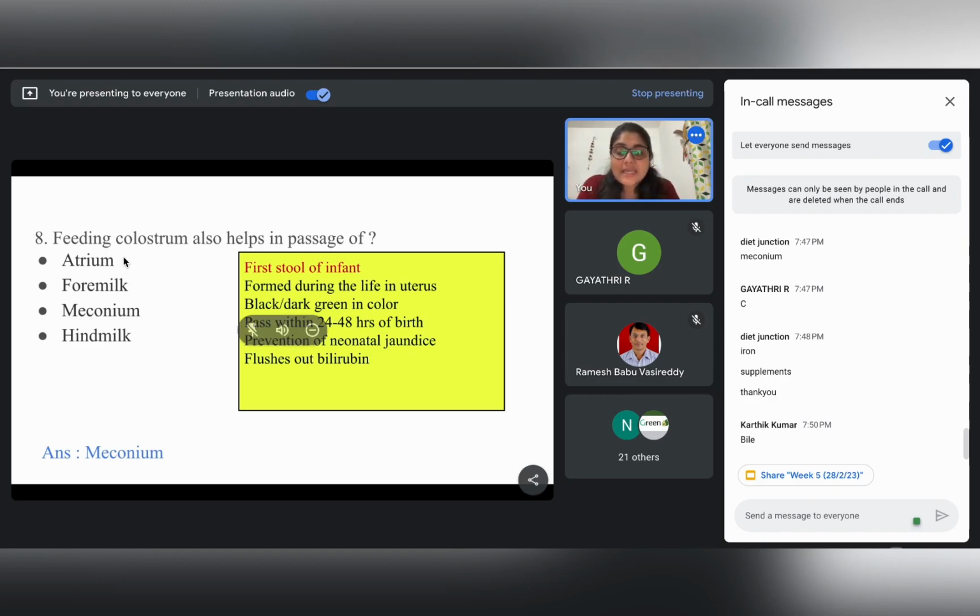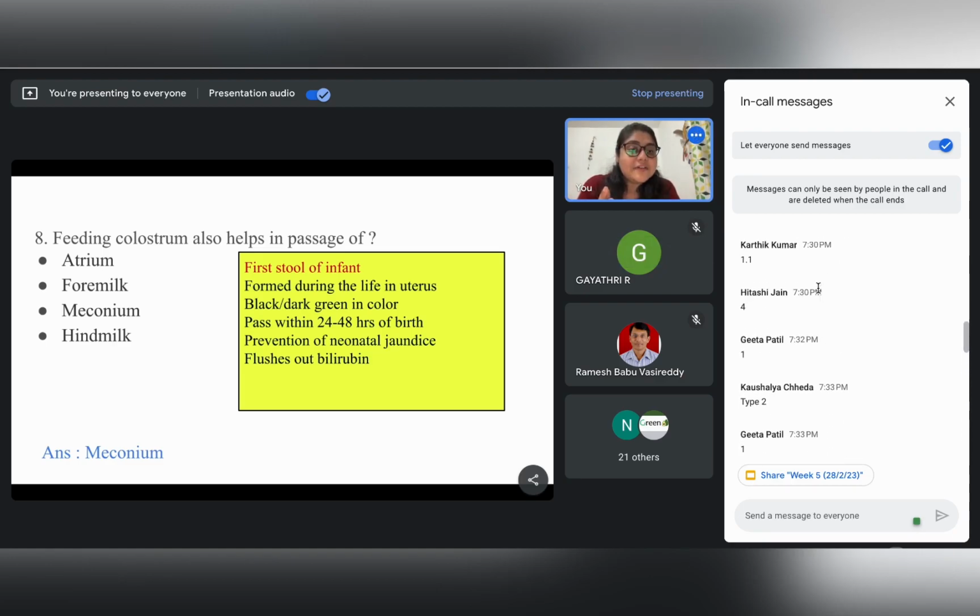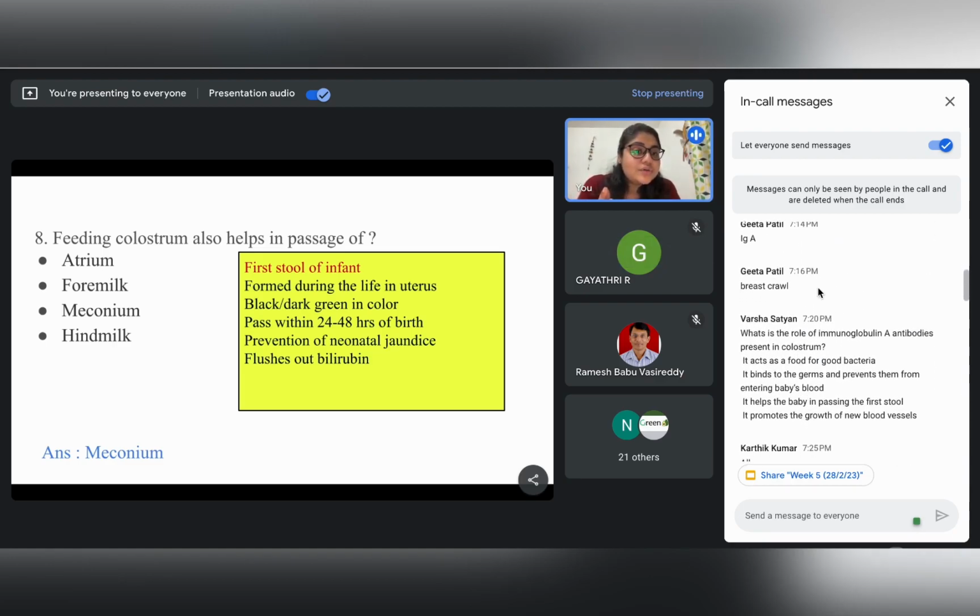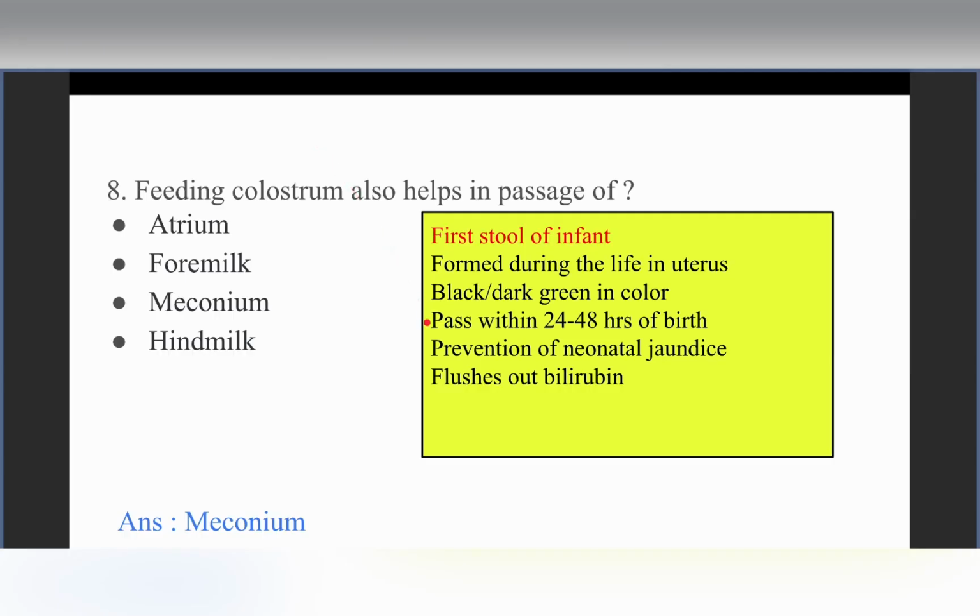So the answer to this question, feeding colostrum: apart from the nutritional value of colostrum, we can see that colostrum is also helping the baby pass the first stool, right? In the question before, Varsha Satyan had said there was also one option, it helps the baby in passing the first stool, right? As I have just discussed, these are all functions of colostrum. So, meconium is the answer. Okay.